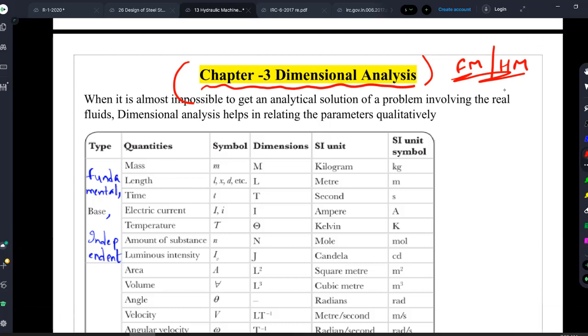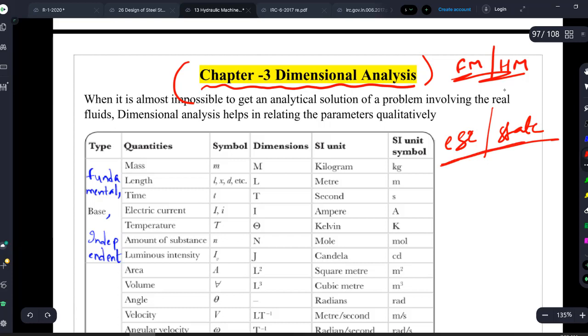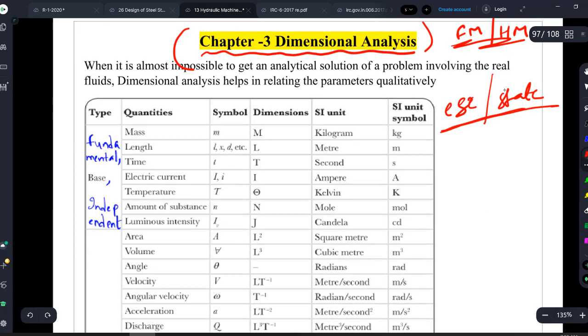Especially in ESC, PSC 2 marks questions and state PSCs, in a lot of questions there will be questions like which of the formula is correct. This also comes directly. You can see many questions in water resource engineering, like which is the right formula to find discharge. If you don't know, you can just check the dimensions. We will equate LHS to RHS, and whichever of the four options satisfies that, we will take it. In short, in a small example,